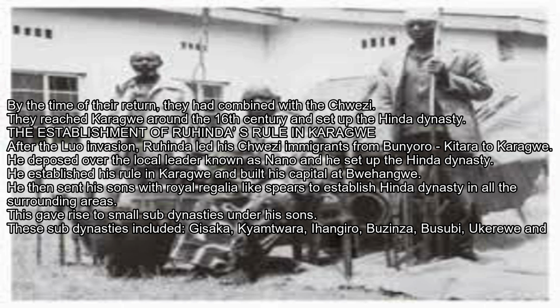He established his rule in Karagwe and built his capital at Bweranyange. He then sent his sons with royal regalia like spears to establish the Hinda dynasty in all the surrounding areas. This gave rise to small sub-dynasties under his sons. These sub-dynasties included Jinja, Kyamtwara, Ihangiro, Buzinza, Busubi, Kiziba and Ussuwi.